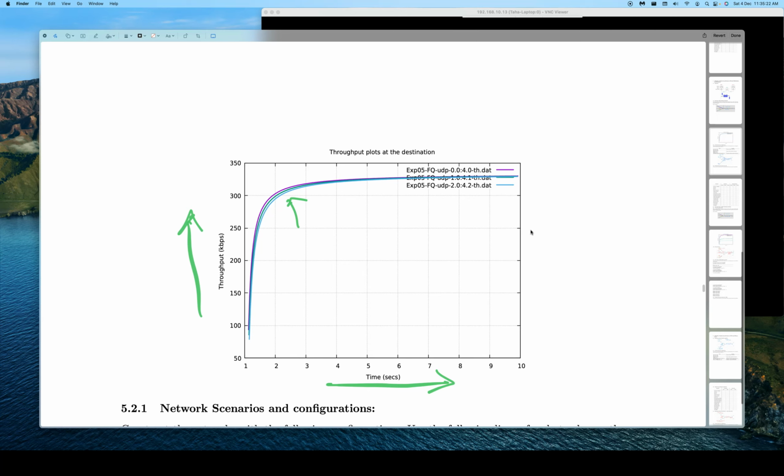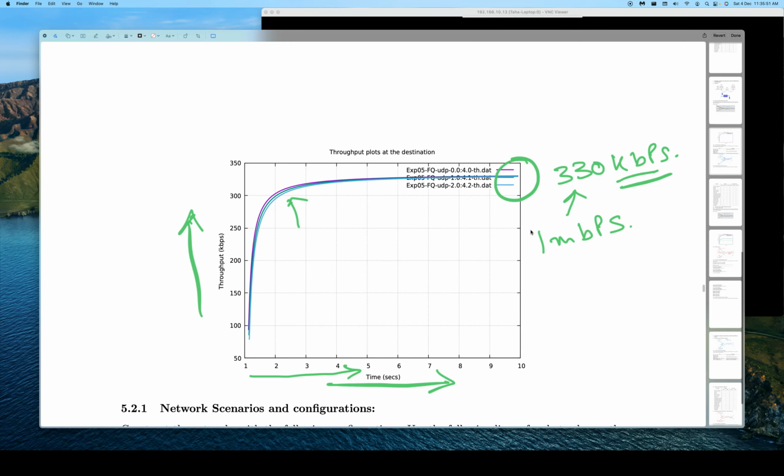Destination 1, destination 2, and destination 3 all have the same throughput. As they started off with time, on average all 3 were approximately 330 kbps. That is, out of the 1 Mbps outgoing link, 330 kbps has been given to each of them. This is our expected result.